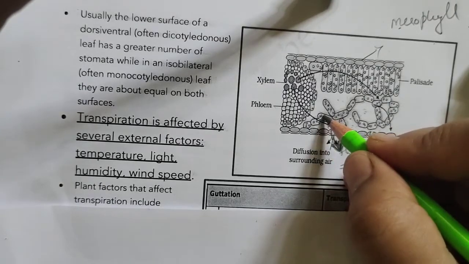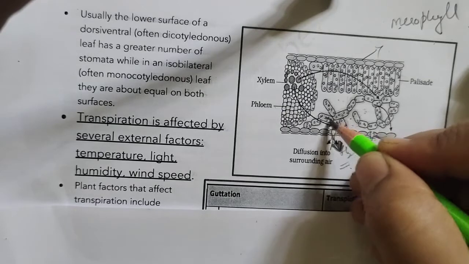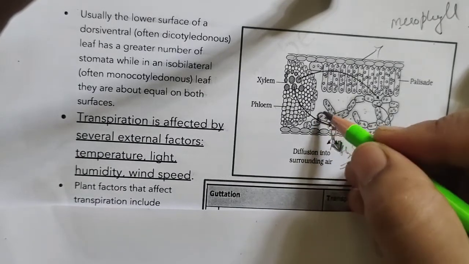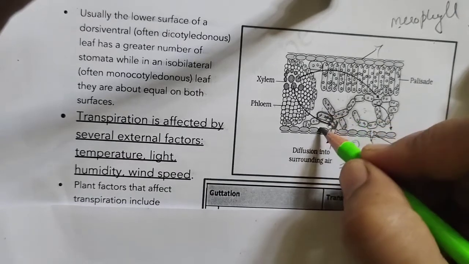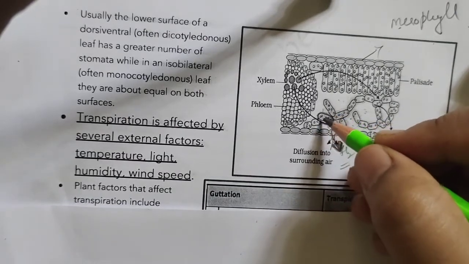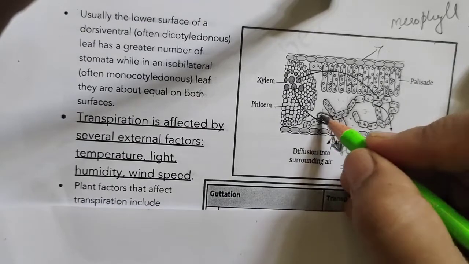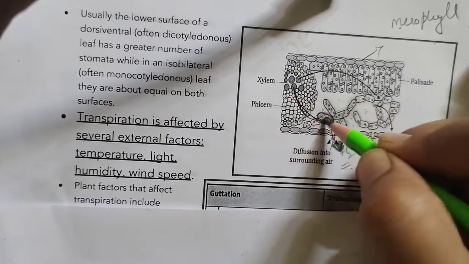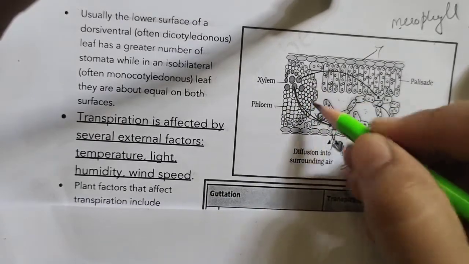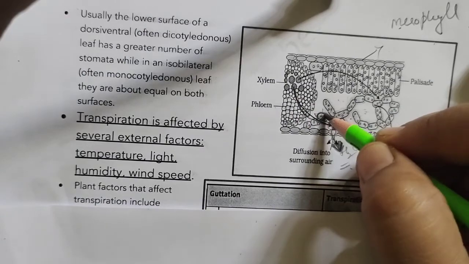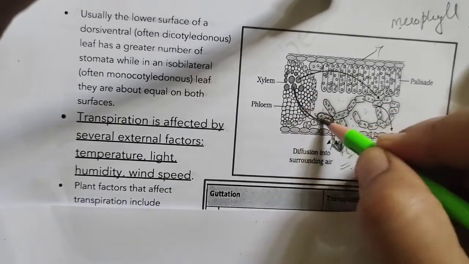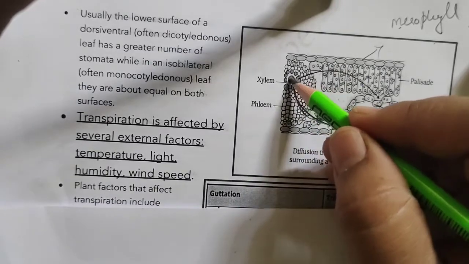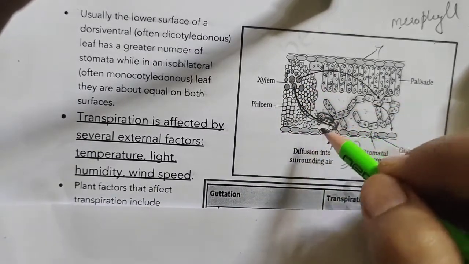When water is drawn from the mesophyll tissues into the intercellular spaces, the water potential inside the mesophyll tissues drops. So these mesophyll tissues will get their water from the xylem. From the xylem, water will move towards the mesophyll tissues.